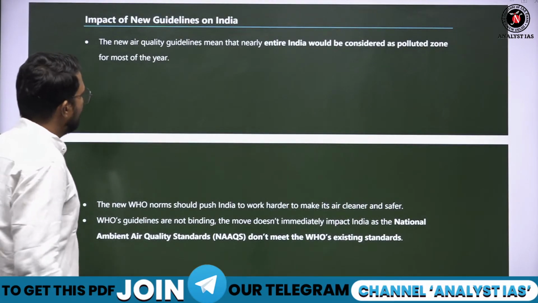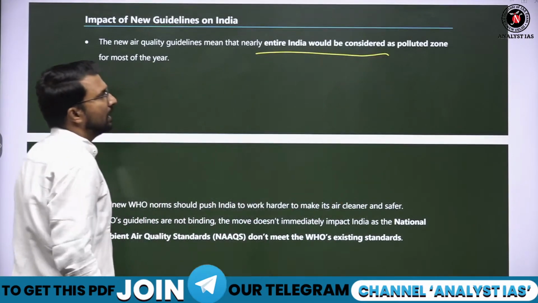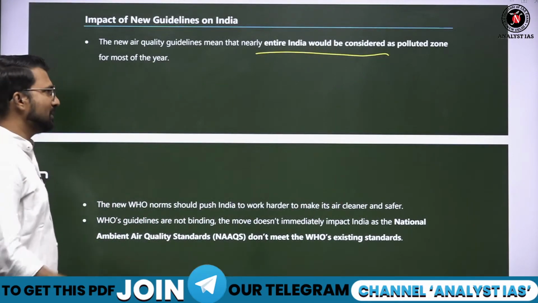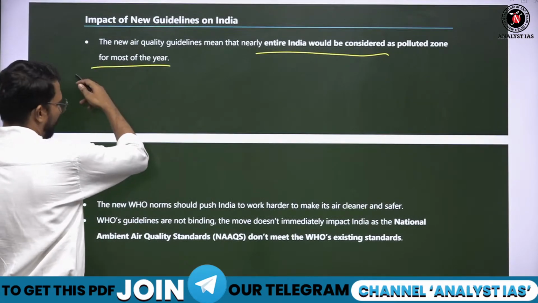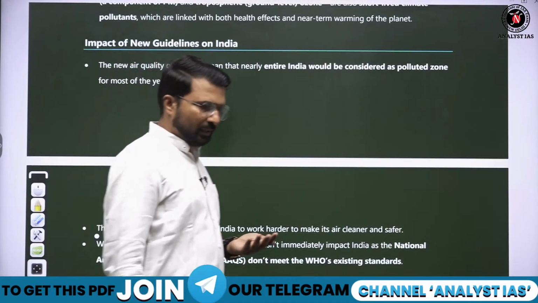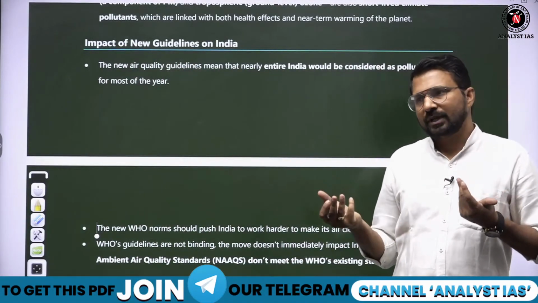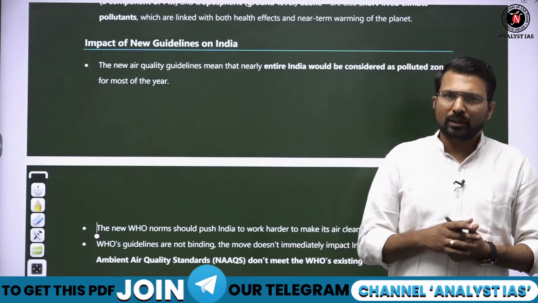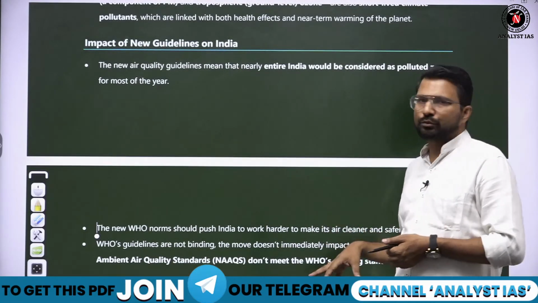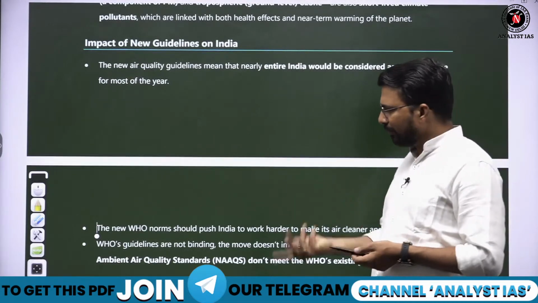The new air quality guidelines mean that nearly the entire India would be considered a polluted zone, because ये तो सभी जगहों पर है. Even in the Himalayan region black carbon is there, because black carbon produced from cities like Chandigarh and Delhi all goes to the Himalayan region. और वो black carbon क्या है? PM particle है.